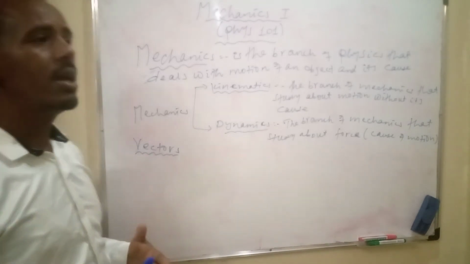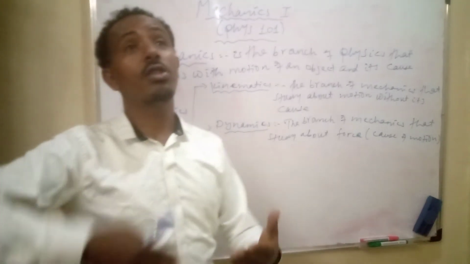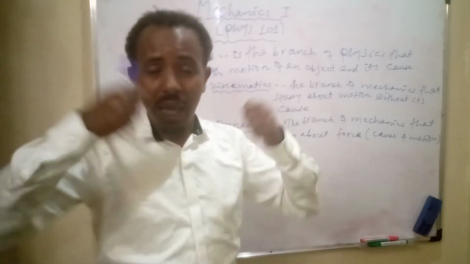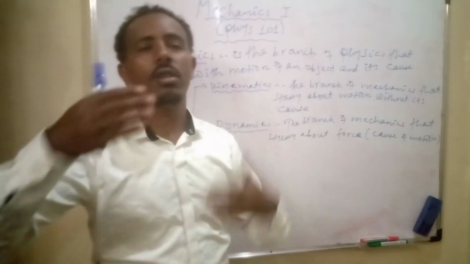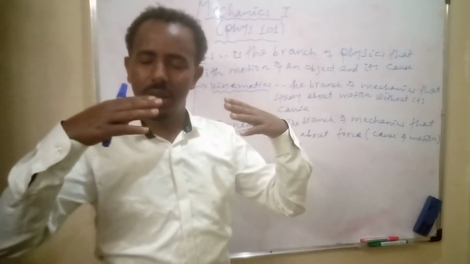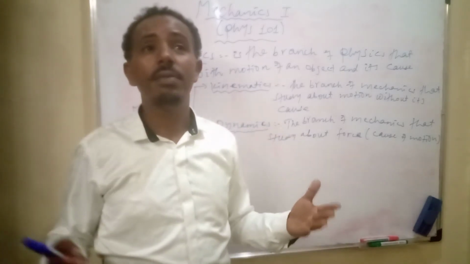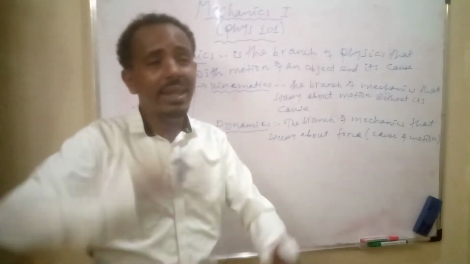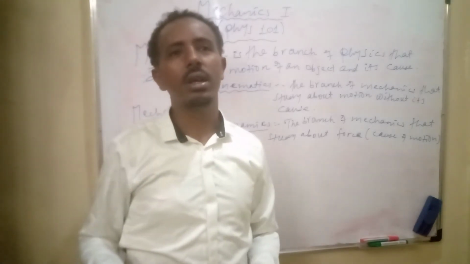If the distance between your home and the school is 5 kilometers, and you tell someone simply 5 kilometers from the school, it is meaningless. 5 kilometers to east, to west, to north, to south. Additional information is needed for a vector quantity.